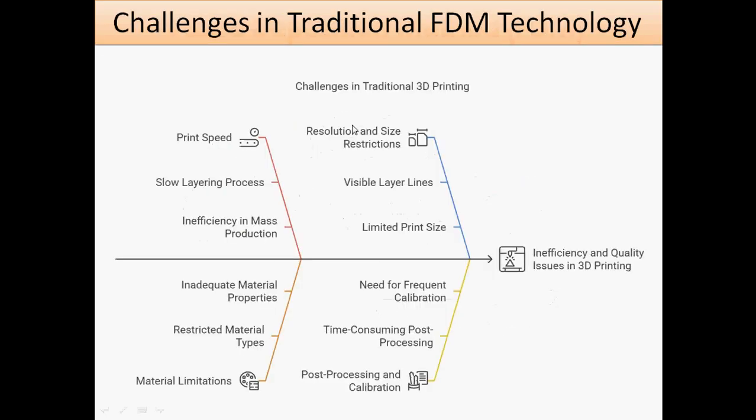The next is the challenges faced in 3D printing in FDM technology. First is printing speed, then the slow layering process, inefficient mass production, restrictions on size reduction, visible layer lines, limited printer size, need for frequent calibrations, inadequate material properties, and restricted material types. So these are the limitations we are facing in 3D printing.